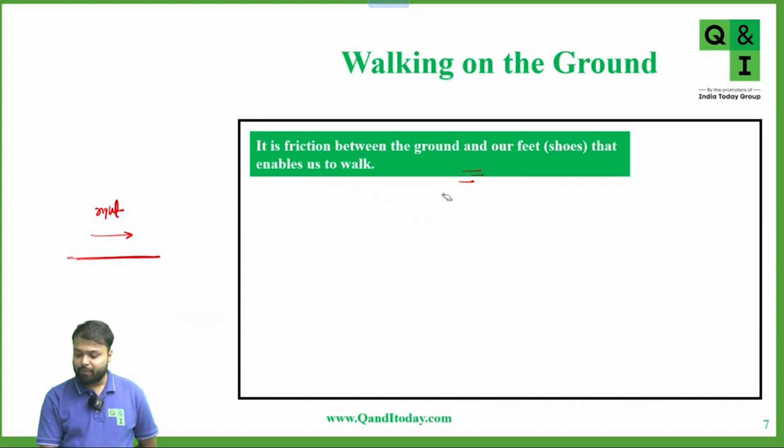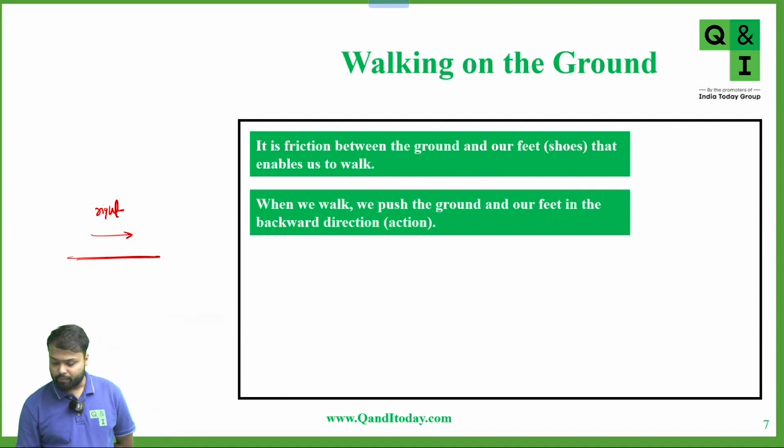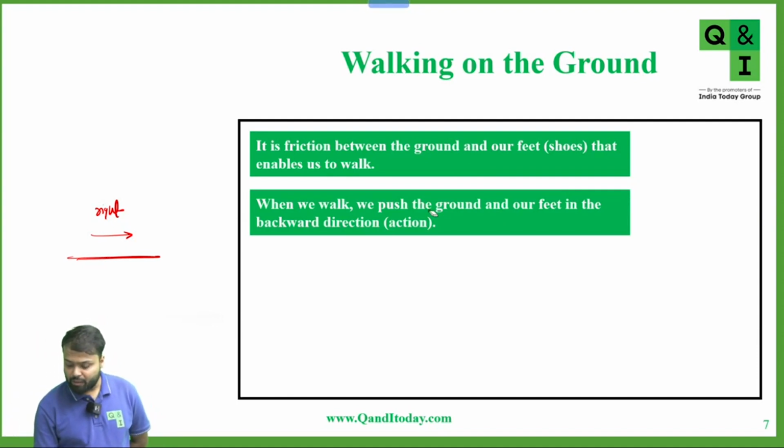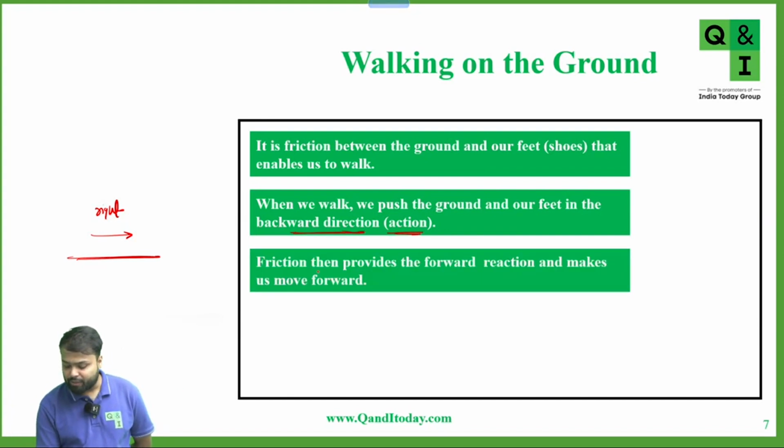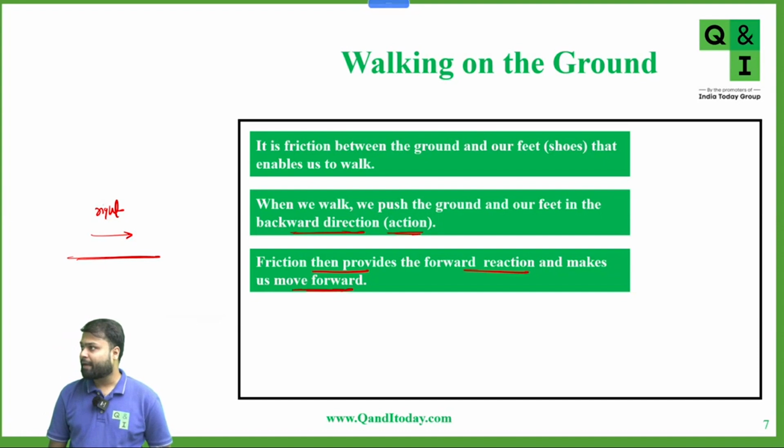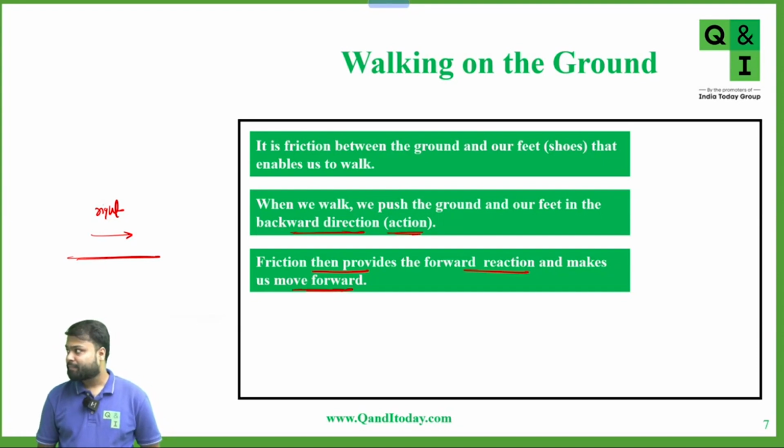So it is friction between the ground and our feet that enables us to walk. Very good. When we walk, we push the ground with our feet in the backward direction, which is action. And as a reaction, friction provides the forward reaction and makes us move forward. Okay? Yes or no? Is this clear?